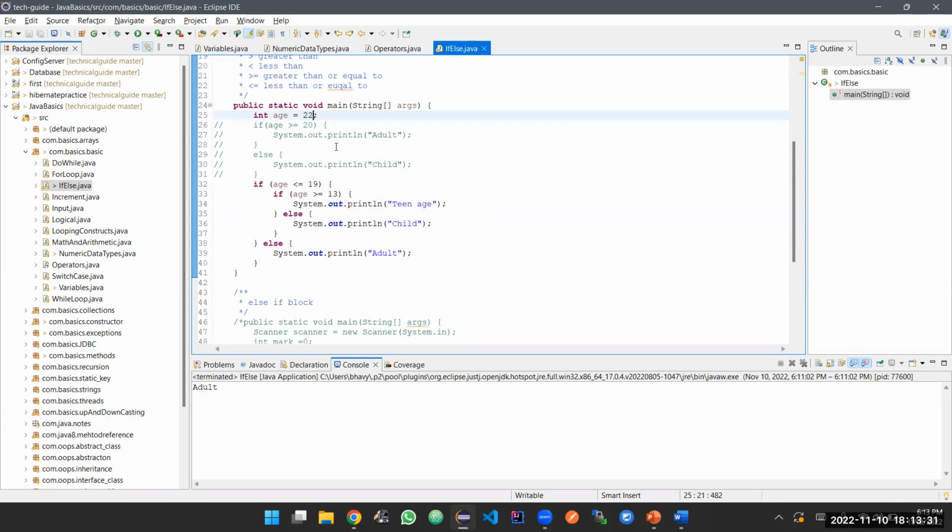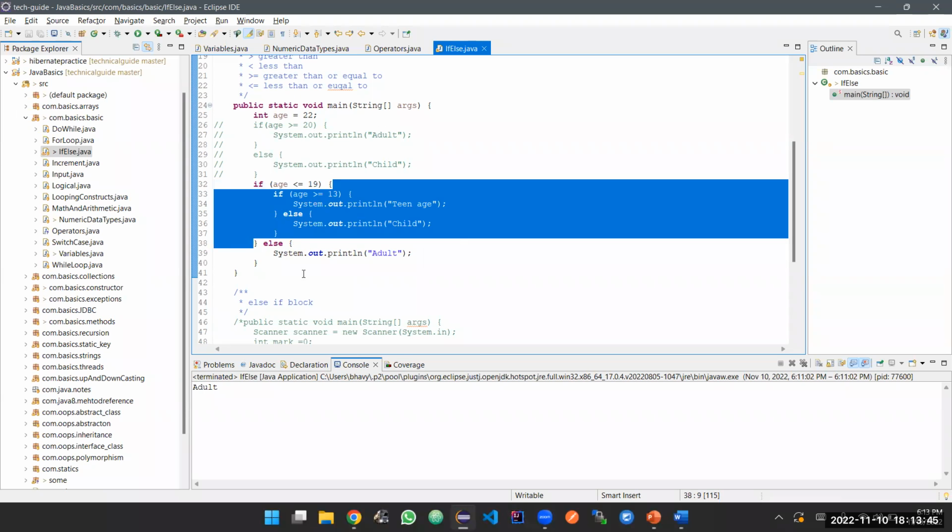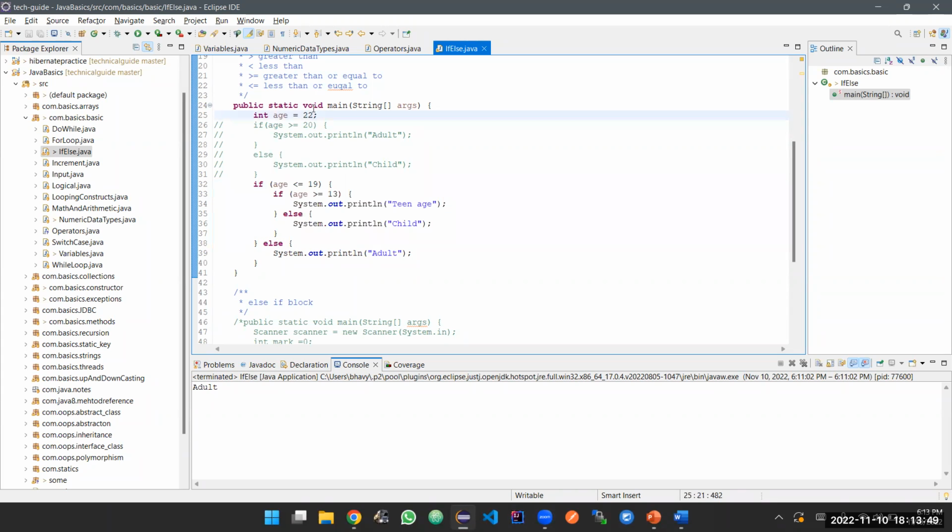Let's say my age is 22. This condition will not pass because 22 is not less than 19. So it will directly skip the whole block and print adult for me. This is the first case. Now, if you put it as 18, this condition is true, so it will go inside the block. Now it will check this condition: if age is greater than or equal to 13, 18 is obviously greater than 13. So this will be printed: teenage.